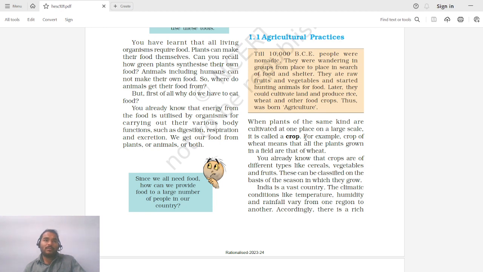So any other variety of plant that grows in between these crops is known as a weed. We remove these weeds, right? We don't allow weeds to grow. For example, a crop of wheat means that all the plants growing in the field are that of wheat. So whenever we are doing wheat production, our intention is that all the plants should be wheat. Any other plant which is other than wheat, we remove that plant.